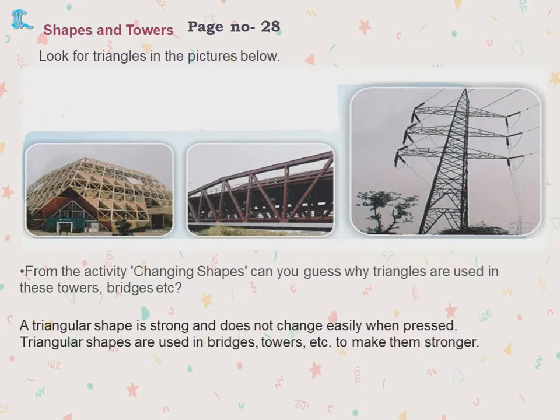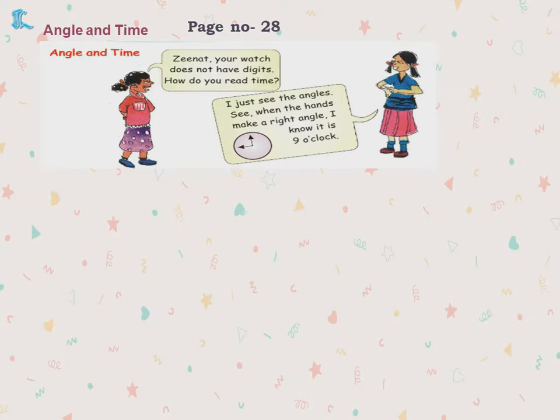Angle and time. Zenith, your watch does not have digits. How do you read time? Now she's asking Zenith, your watch does not have digits. Digits means what, ma? Numbers. Even though numbers are not there, there will be watches. Yes or no? Then what she replies: I see the angle, when the hands make a right angle. For example, this is 9 o'clock. And this is also a right angle when it is at 3 o'clock. Understood, children? So you have to see the minutes and the hours also.